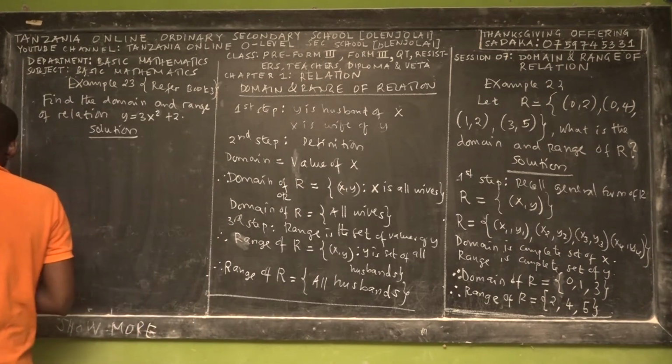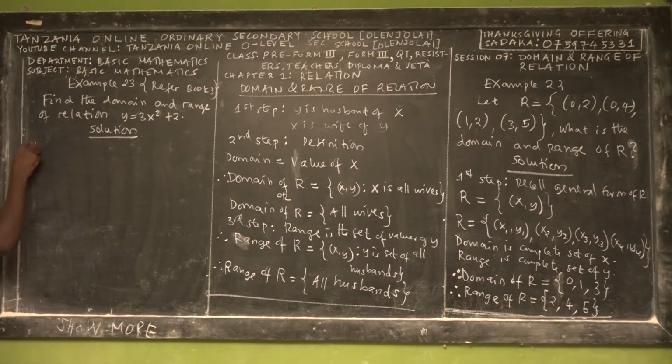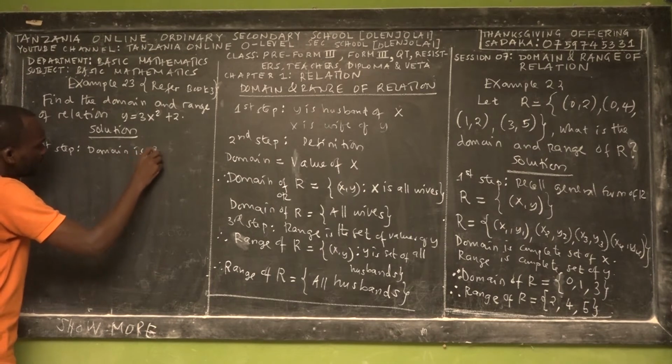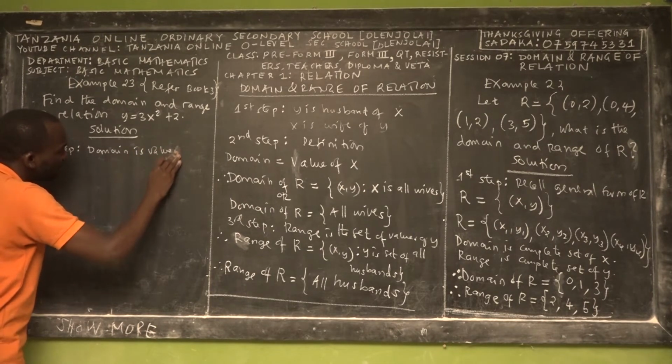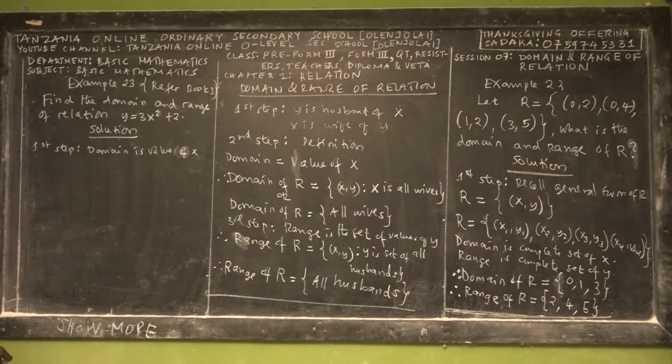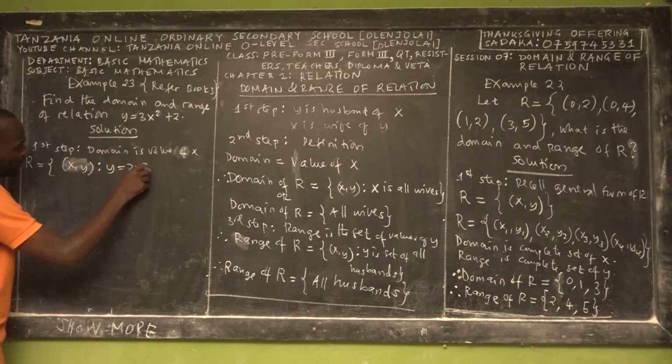Because the domain is the value of the independent variable. So, the first step, remember the general definition that I told you. Domain is the value of x. From this equation, which is a relation in the form of an equation, you can write it as the set of (x, y) such that y is equal to 3x squared plus 2.